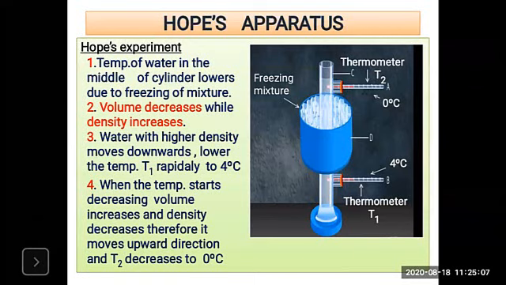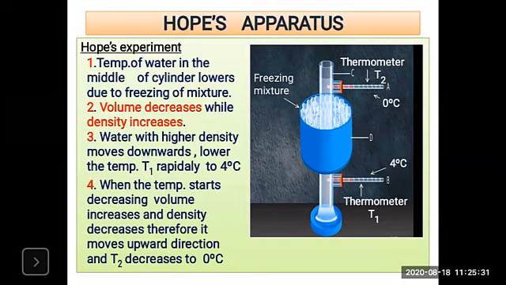So T1 records 4 degrees Celsius, while the temperature recorded by the upper thermometer, T2, remains almost unchanged.